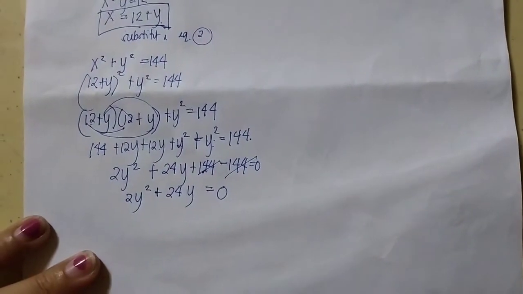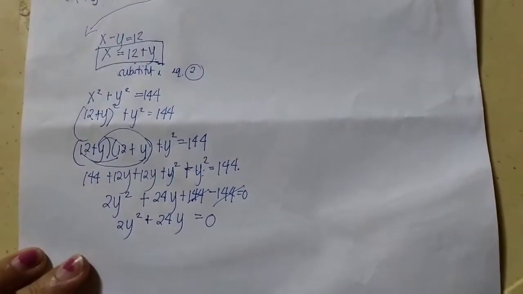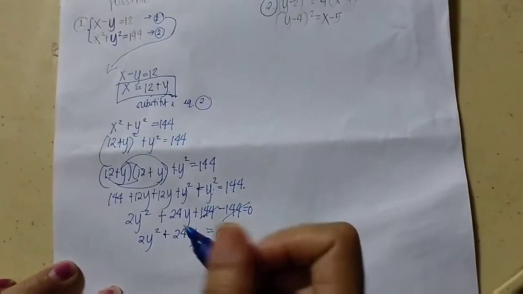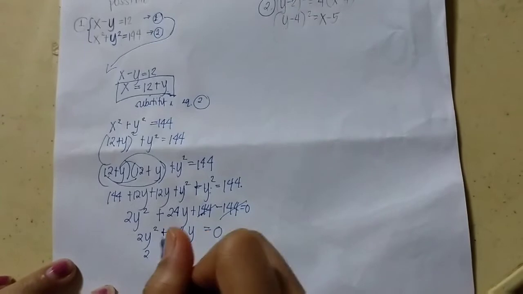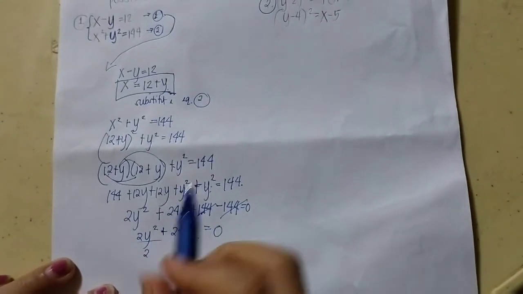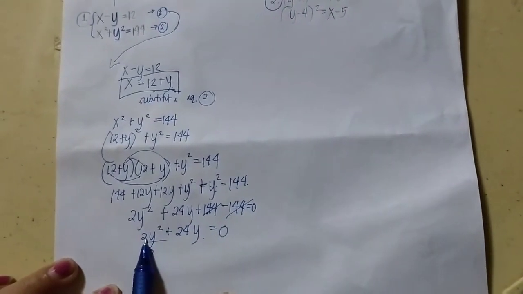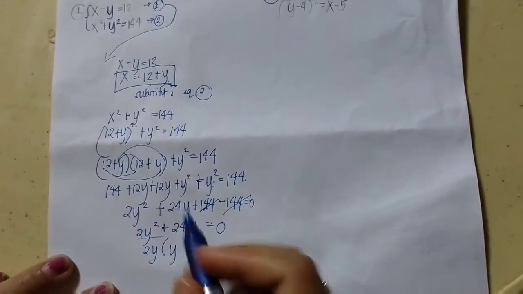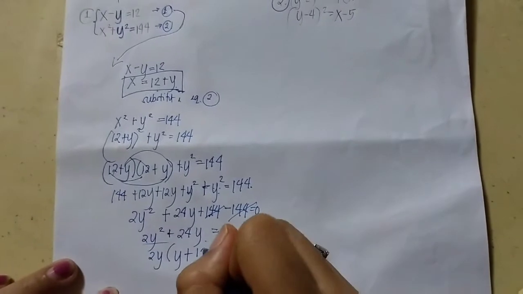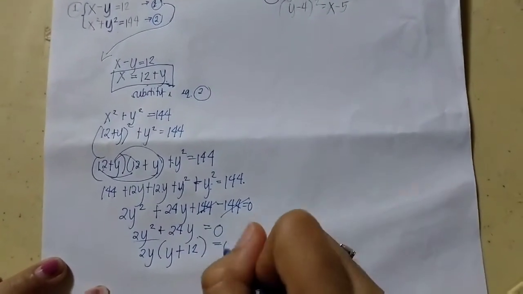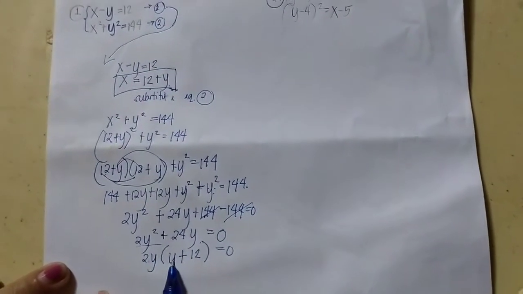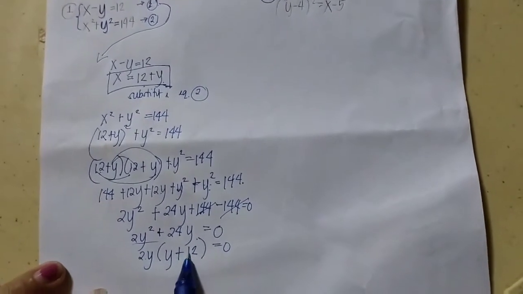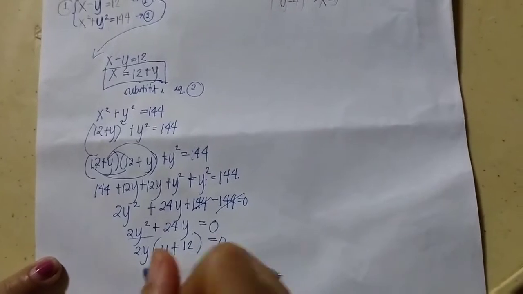Next is to factor. We will factor out 2y, the common factor of 2 and y. So 2y times y plus 12 equals 0. Check: 2y times y is 2y squared, and 2y times 12 is 24y.